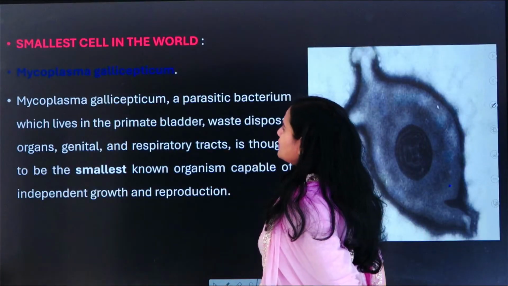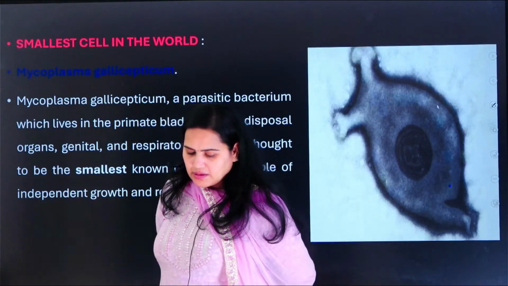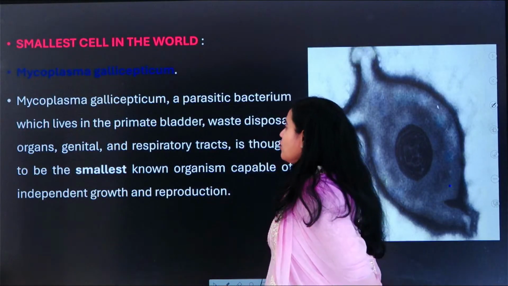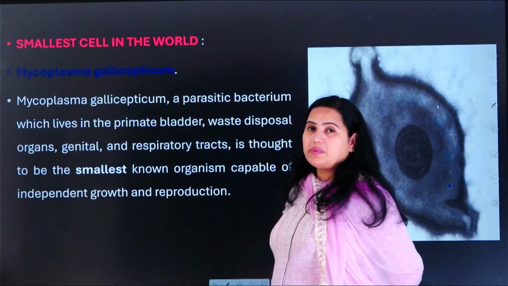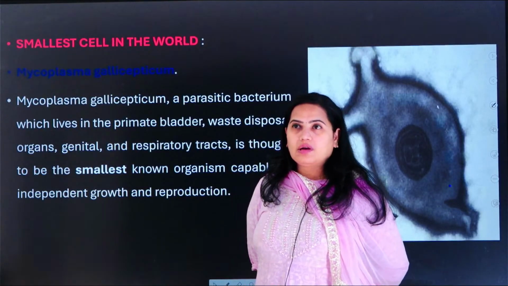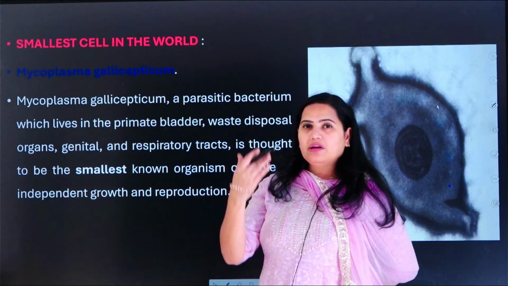And now let us understand the smallest cell in the world. What is considered the smallest cell in the world? That is called Mycoplasma gallisepticum. This Mycoplasma gallisepticum stays in the primate's bladder. We already understood what are called primates. We are even called primates in the taxonomical order.